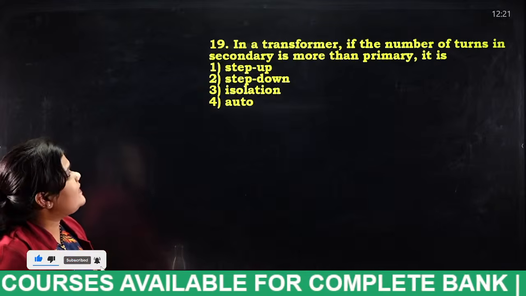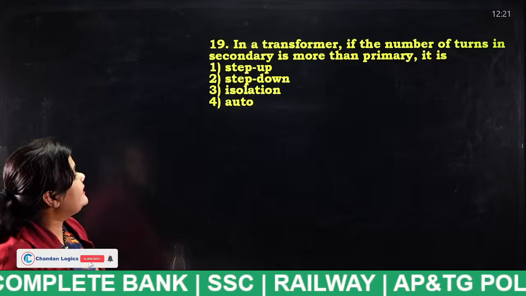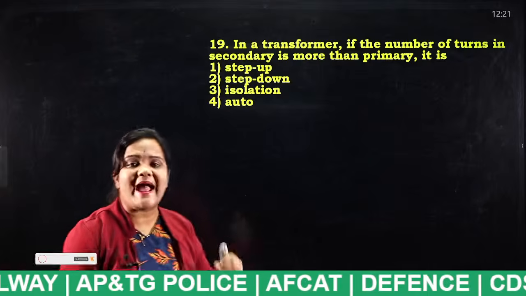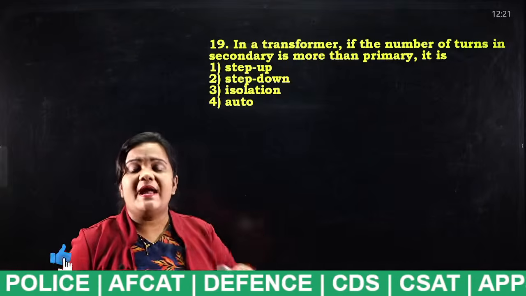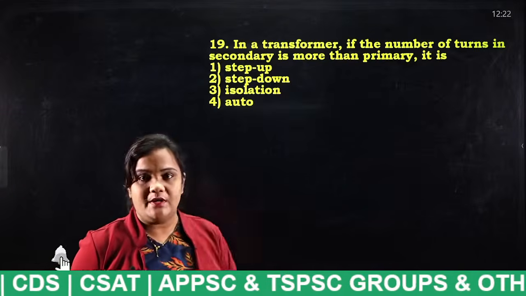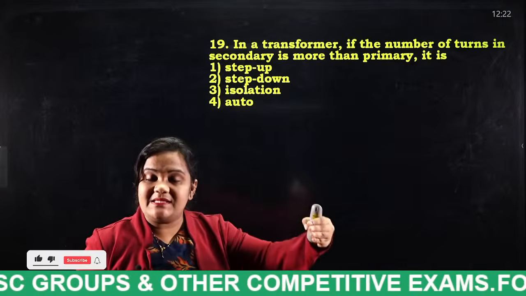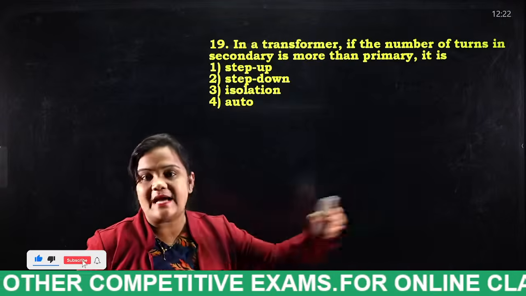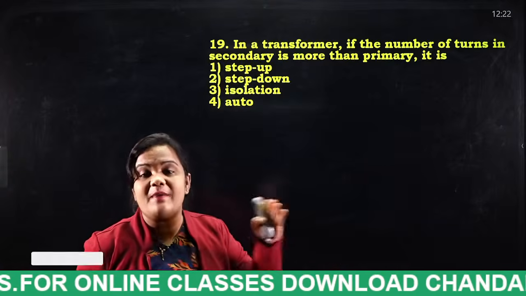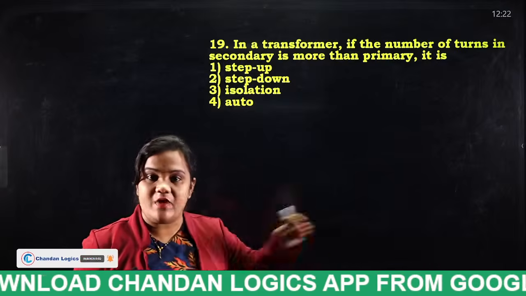In a transformer, if the number of turns in secondary is more than primary, it is step up, step down, isolation, or auto. What is a transformer actually? It transfers electricity from one circuit to another circuit. A transformer is one which transfers electricity from one circuit to another circuit. So there exist types of transformers: step-up transformers, step-down transformers, isolated transformers.